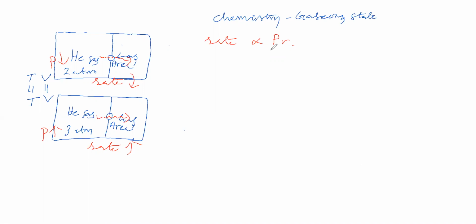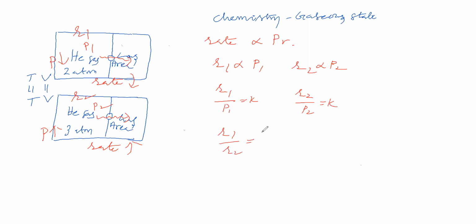So now, if the rate of diffusion here is R1 and the pressure is P1, we can say R1 is directly proportional to P1. Here the rate of diffusion is R2 and the pressure is P2. Then R1 by P1 is equal to some constant, and R2 by P2 is equal to some constant, so we can say R1 by R2 is equal to P1 by P2. This R1 by R2 is called the relative rates of diffusion. R1 by R2 is equal to P1 by P2. Like this we can get an idea.